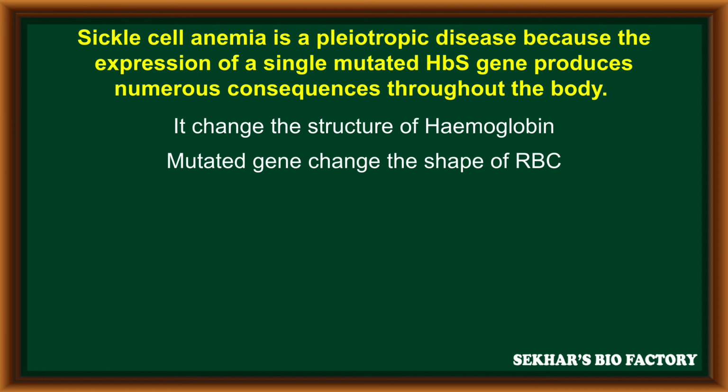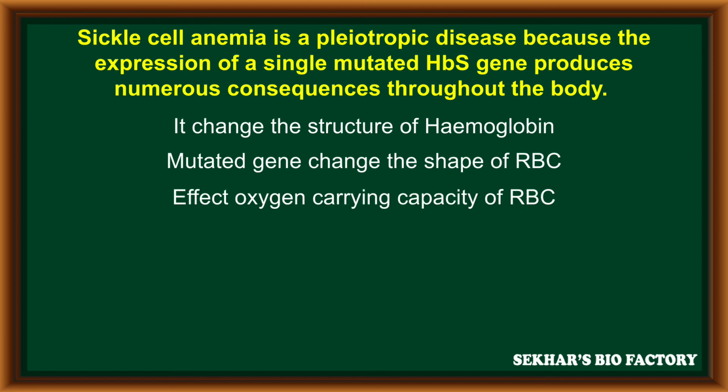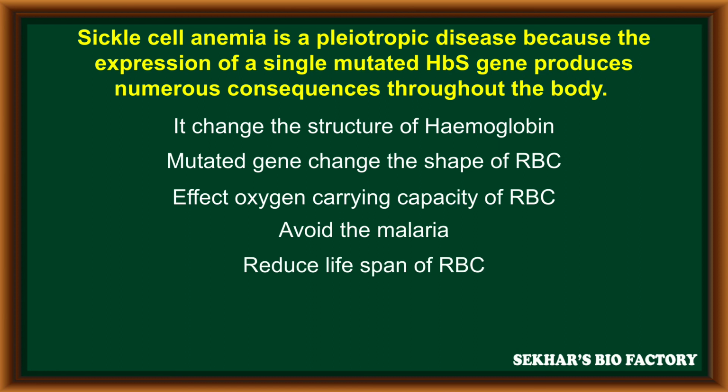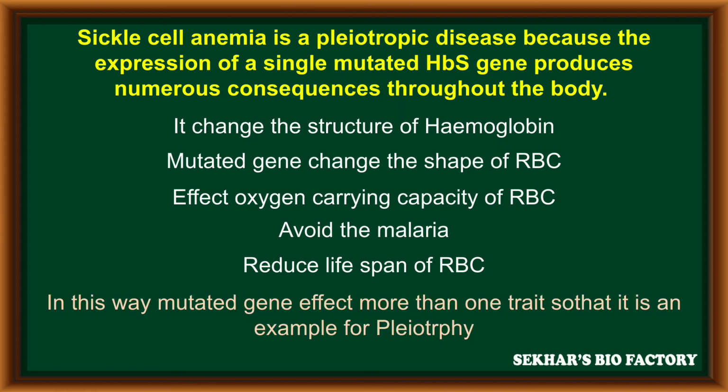Along with that, the mutated gene can change the shape of RBC, and also it affects the oxygen carrying capacity of RBC, avoids the malaria disease, and reduces the lifespan of RBC. So in this way, a single mutated gene can affect more than one trait, so it is an example of a pleiotropic gene.